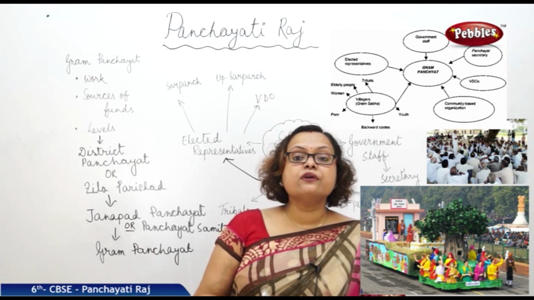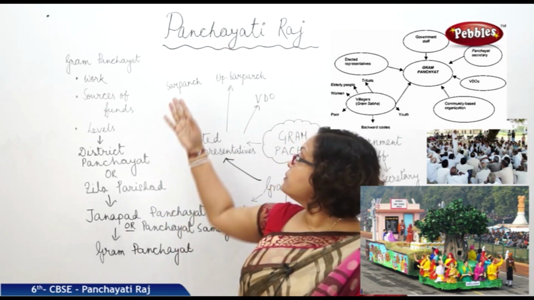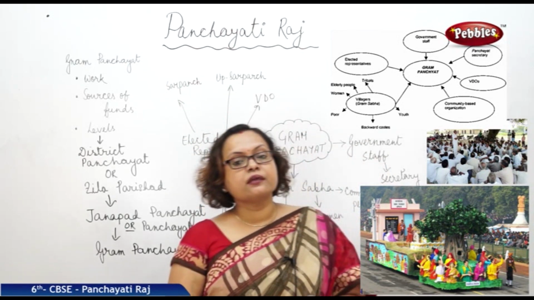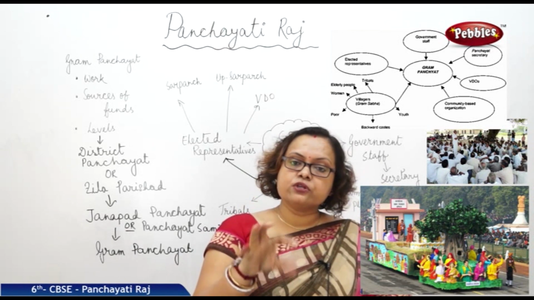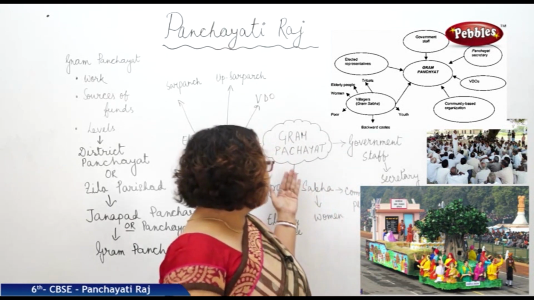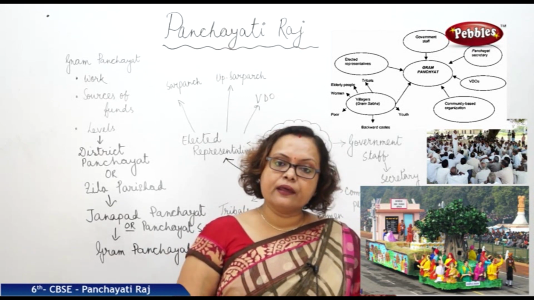So they discussed the water problem, why they are not getting water, and the secretary is also present there. The secretary gives them the solution, how the government can help them. Even the Sarpanch and Up-Sarpanch give some solutions to solve the problem. If that solution is acceptable to the Gram Sabha or the common people, then it will be implemented in that village.